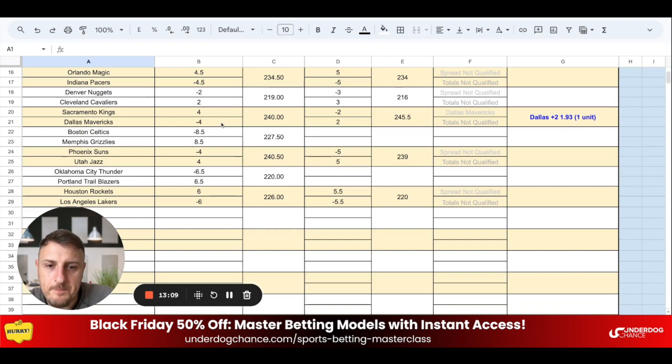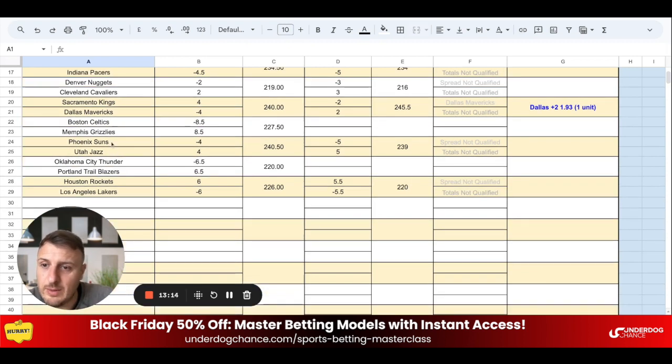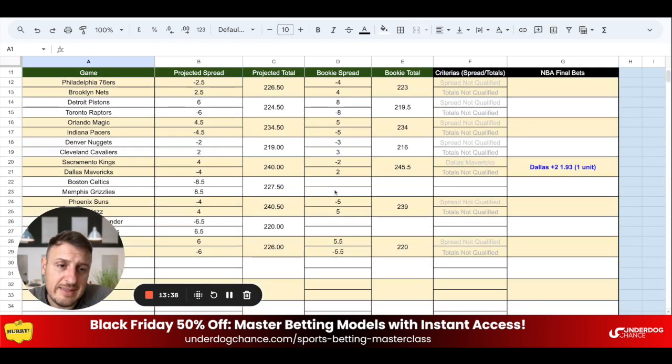So I have Dallas today against Sacramento. I think we have a value, and then we have Boston Celtics, Memphis. Those are my projected numbers. If you have my betting model, you should check the lineups, because I still don't have the odds for this game. Phoenix Suns, Utah Jazz, my projection and the bookmakers are very similar. Oklahoma, Portland, minus 6.5, plus 6.5. Houston against Los Angeles Lakers, minus 6, minus 5.5. So as you see, the only qualified bet is Dallas plus 2 at 1.93.